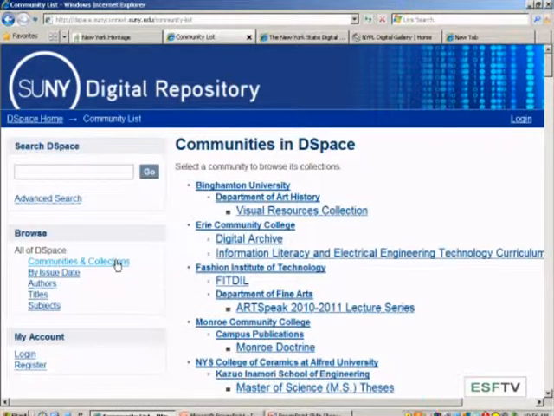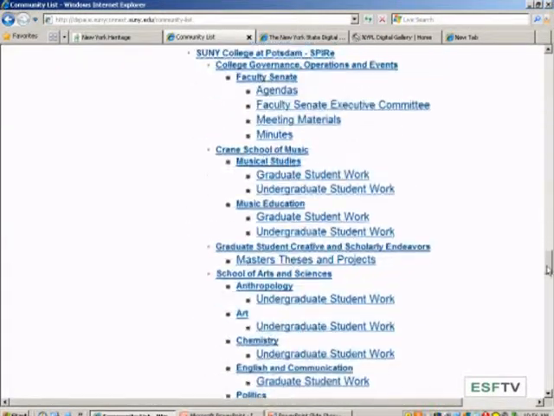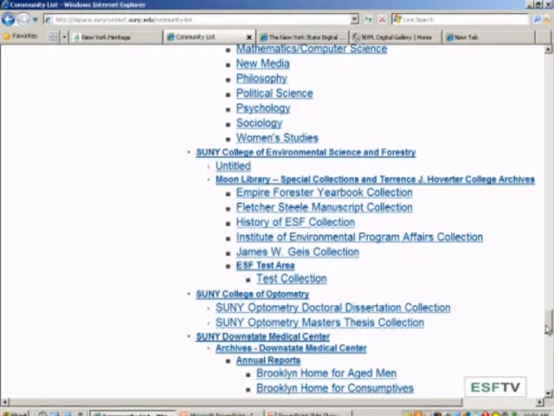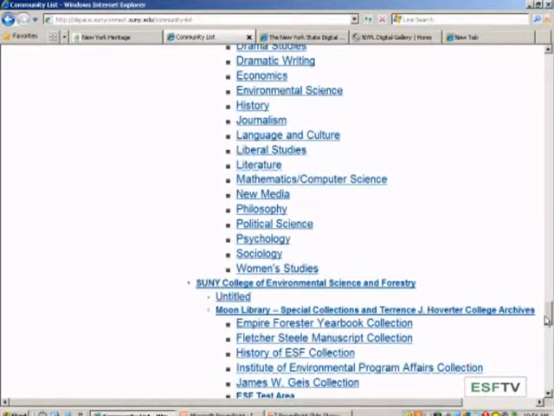SUNY ESF is listed here. They're much further down on the list. And under SUNY ESF, we do have a number of collections right now. And there's SUNY ESF where we're at the bottom there. Right now we have digitized collections of all the covers of the Empire Forester Yearbook. We have some wonderful materials from Fletcher Steele, who was a landscape architect. And we have a couple other collections there. So you would click on those, and you can search within those, and you can actually view images.